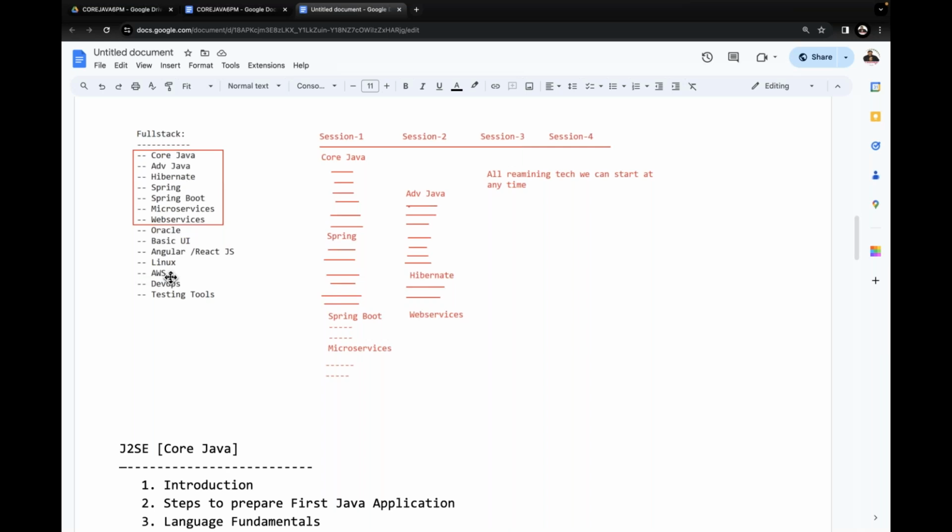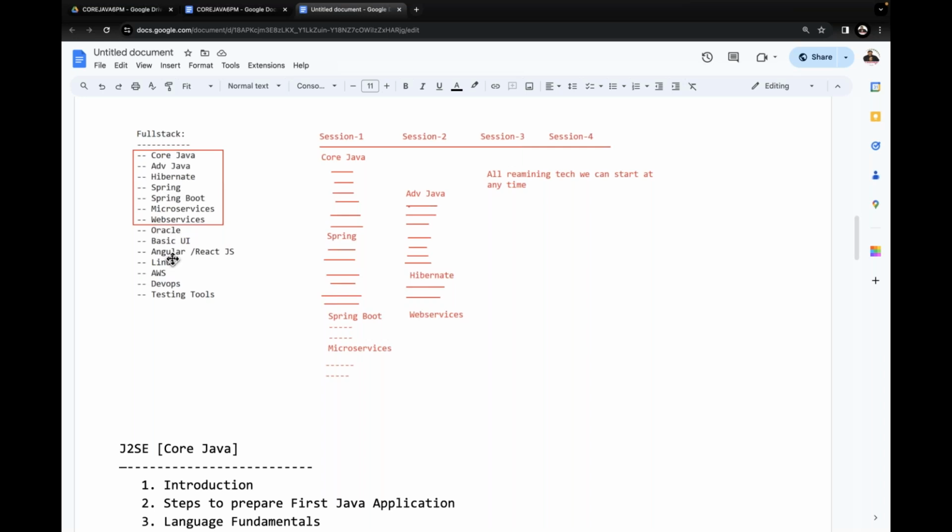Okay, fine. If we observe this point clearly, if you understand what I'm telling you, myself, I am a trainer here at Durgasoft. I will take the responsibility of the total Java part. Understand it here: whatever technologies are related to Java, I will take the responsibility for everything. The remaining courses, maybe some other trainers will take that responsibility.